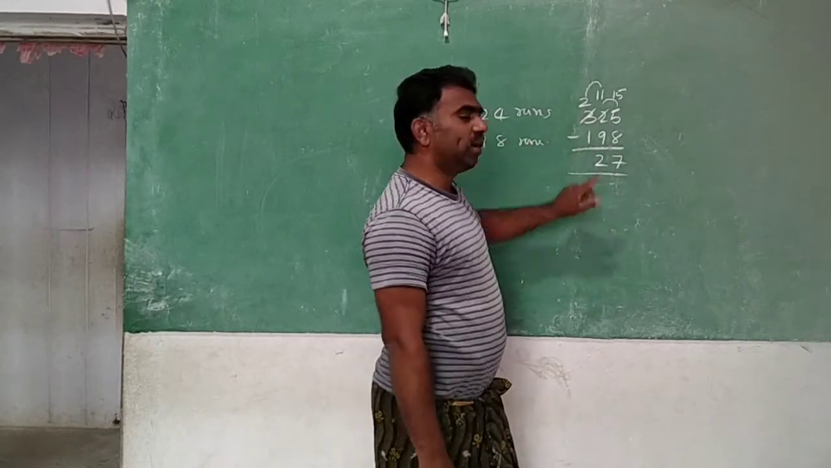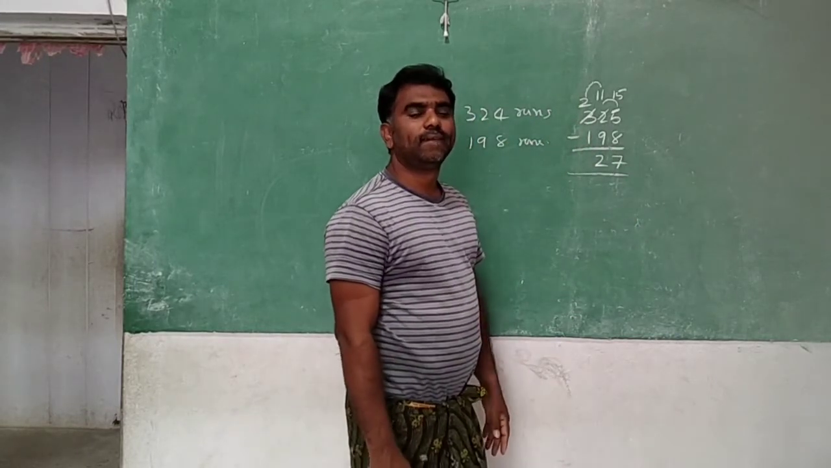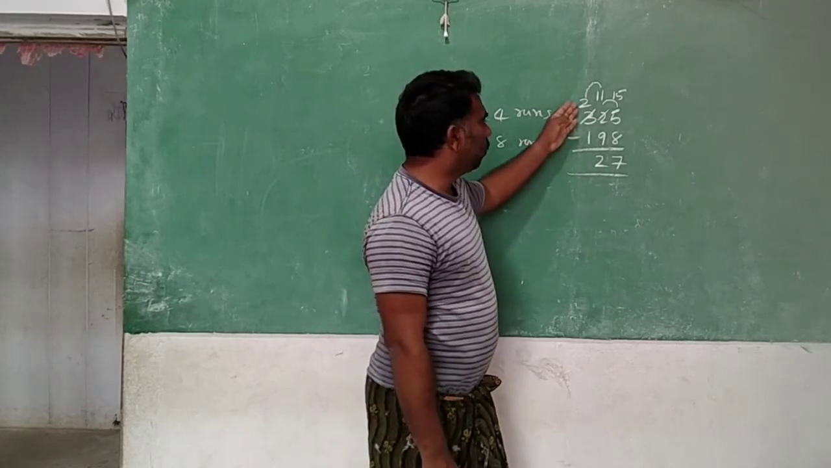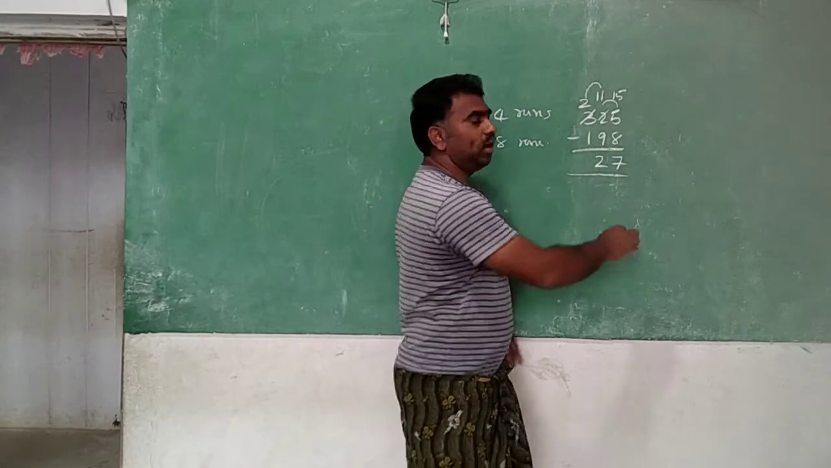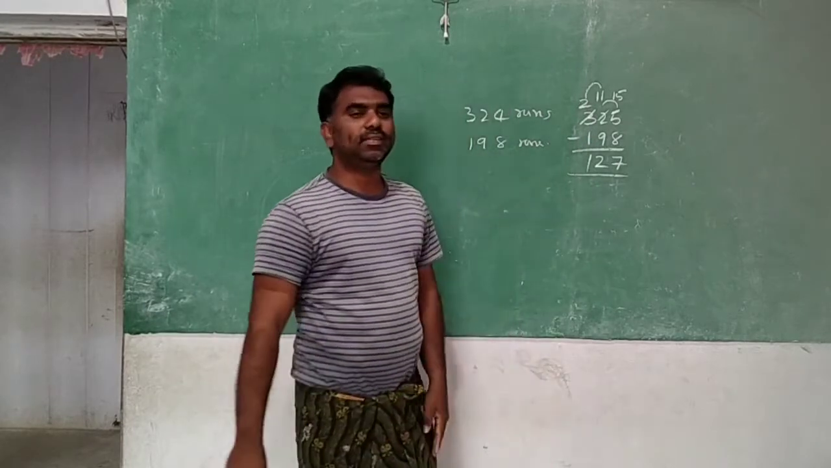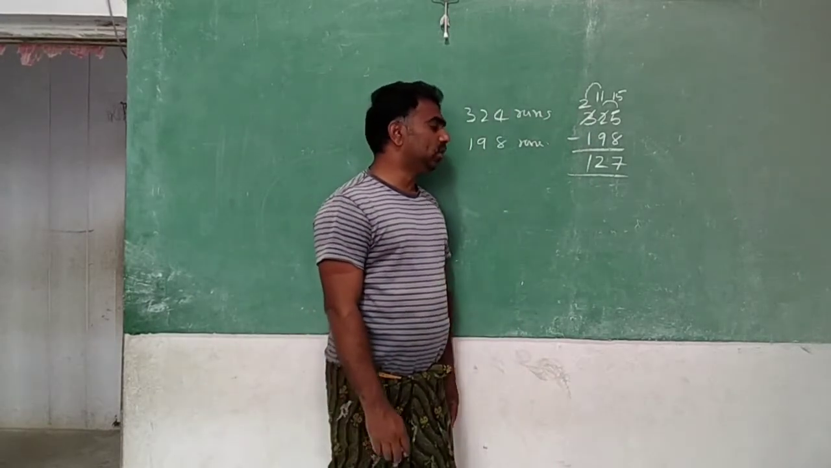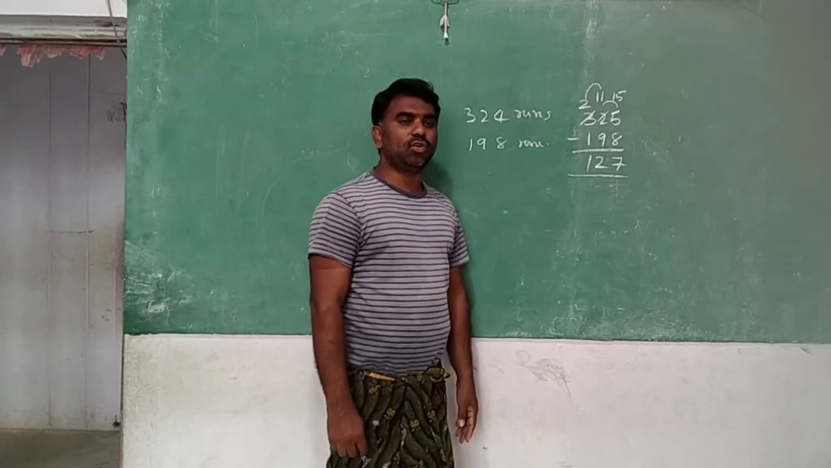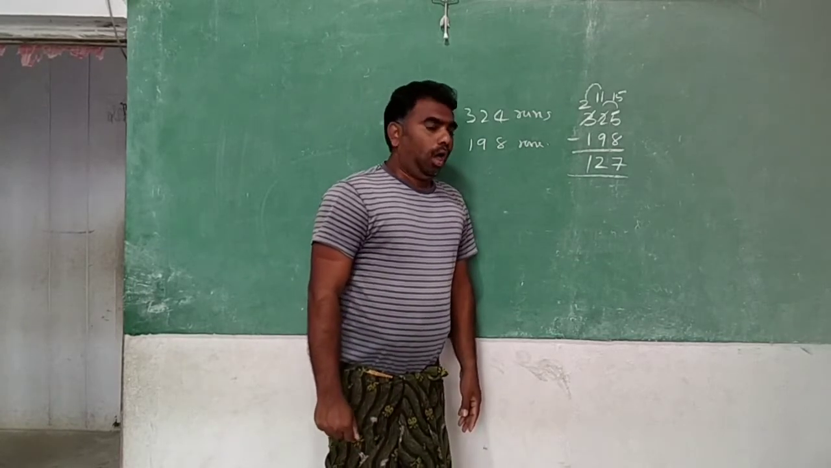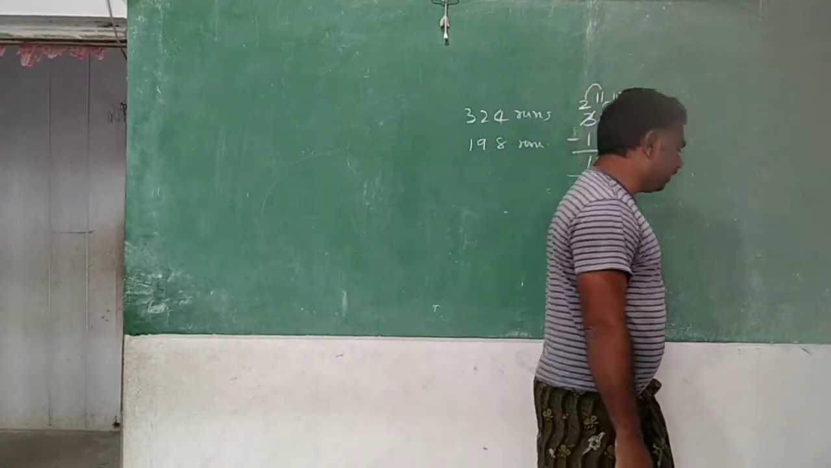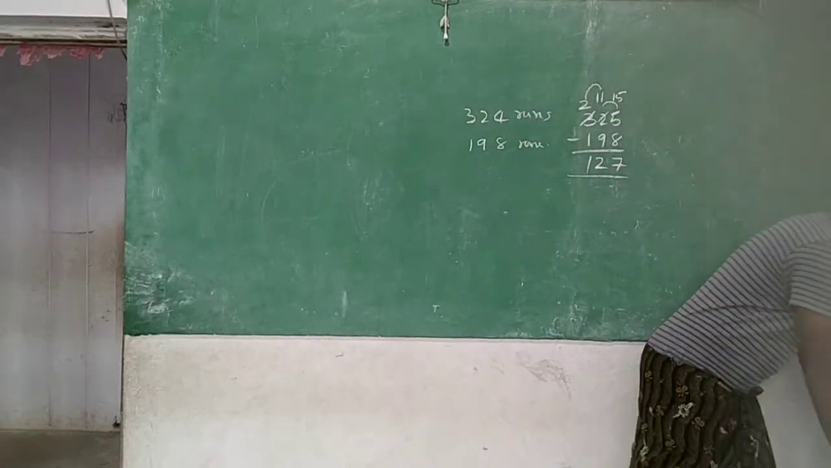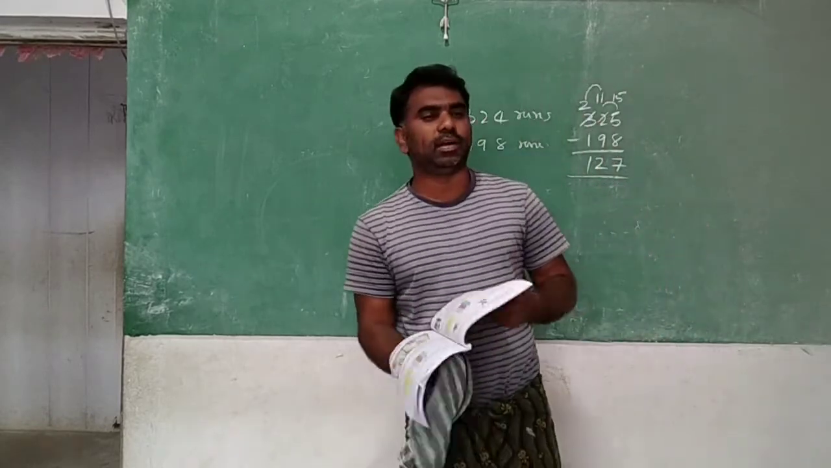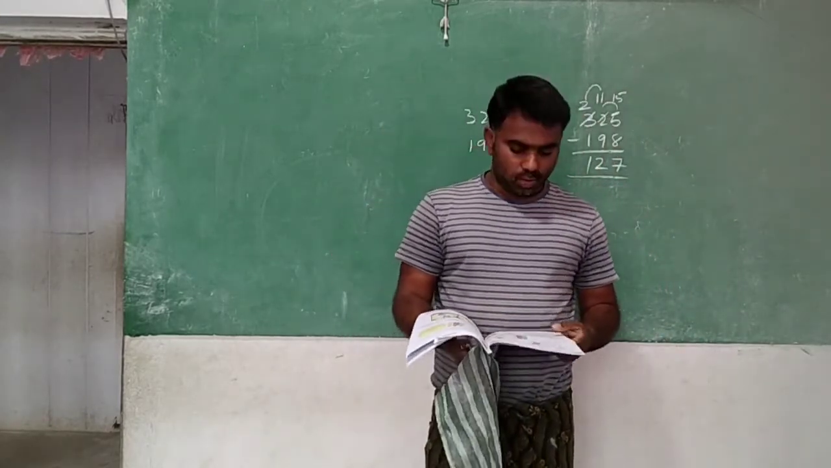Last, 2 minus 1. 2 is there. 2 minus 1, 1. So how many runs do they need to make? 127 runs. Okay, do you understand this question? Already the answer is given in the textbook only. You don't need to write it, but just try to understand. Okay, next topic.